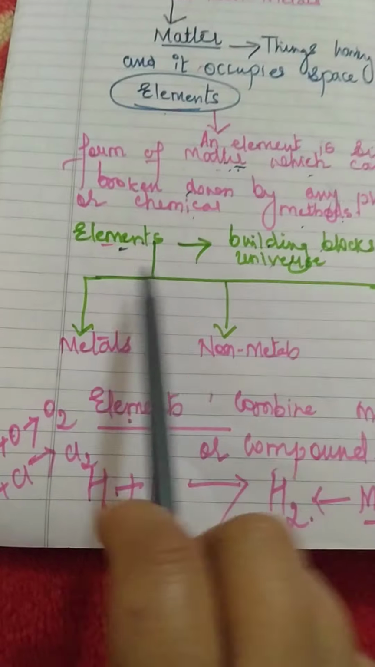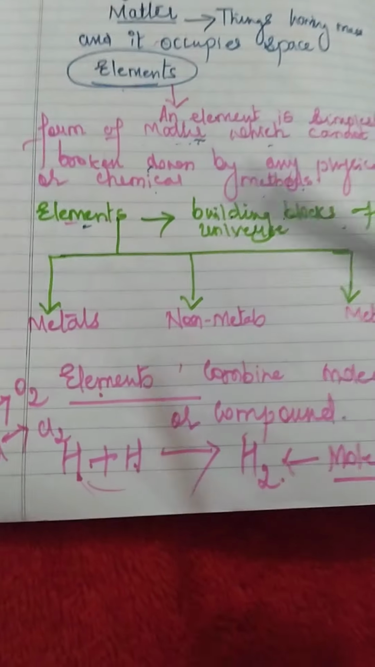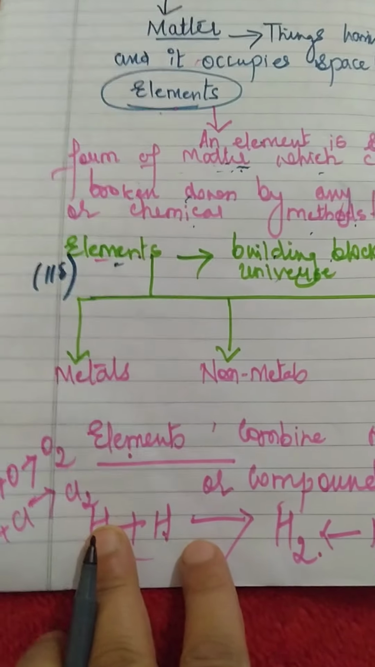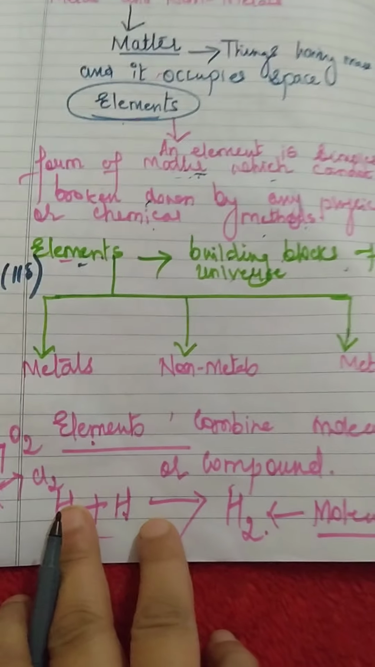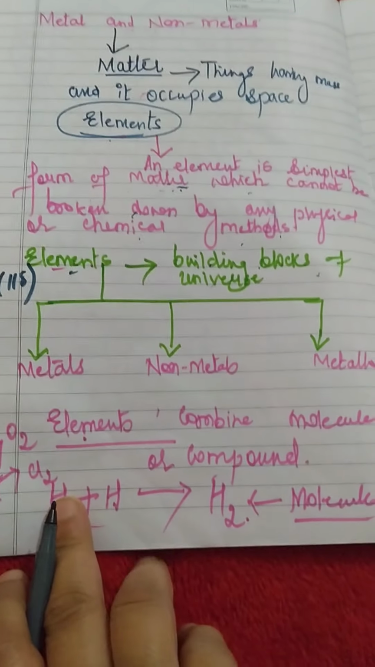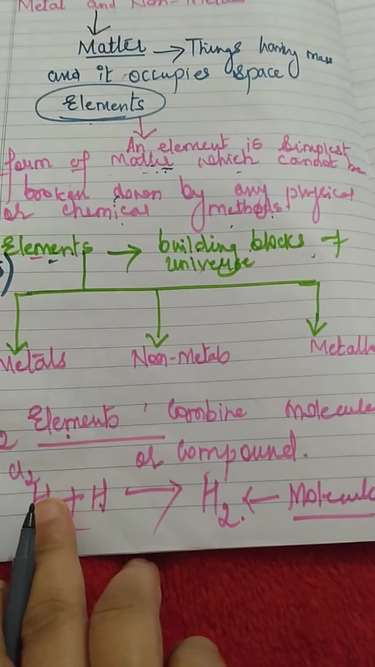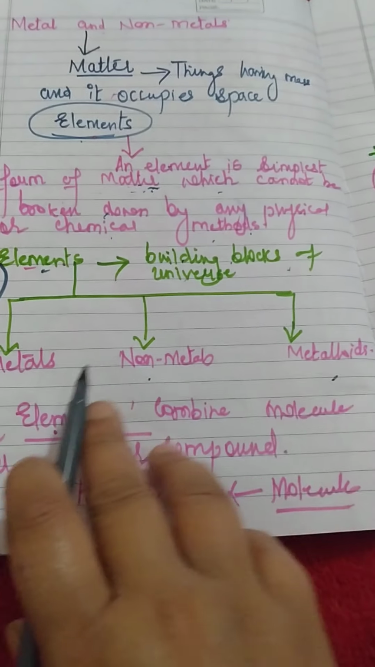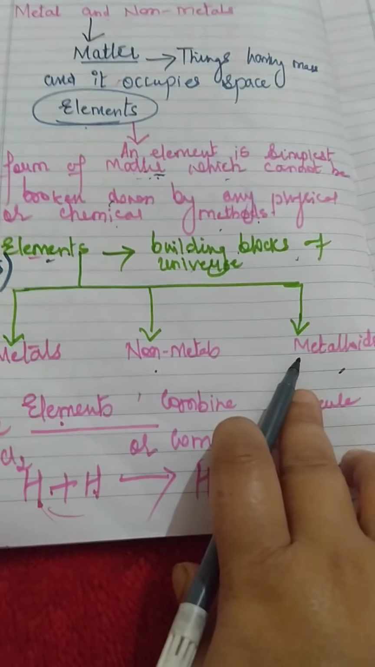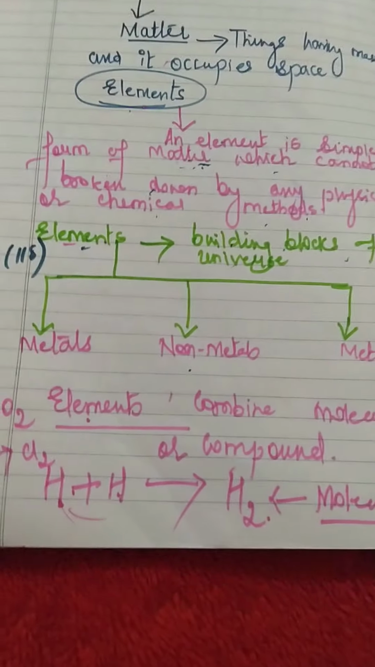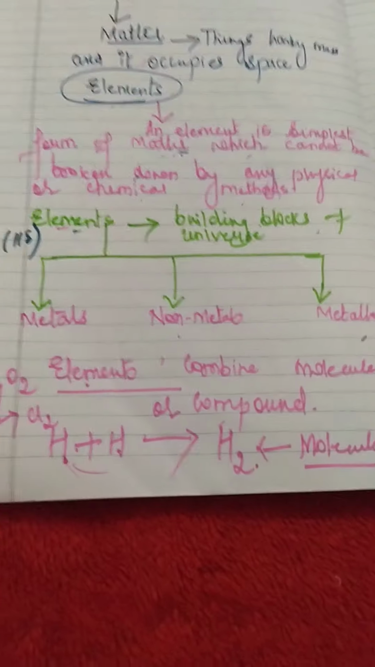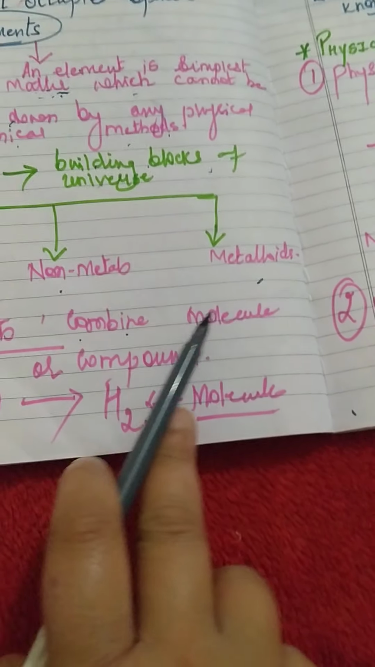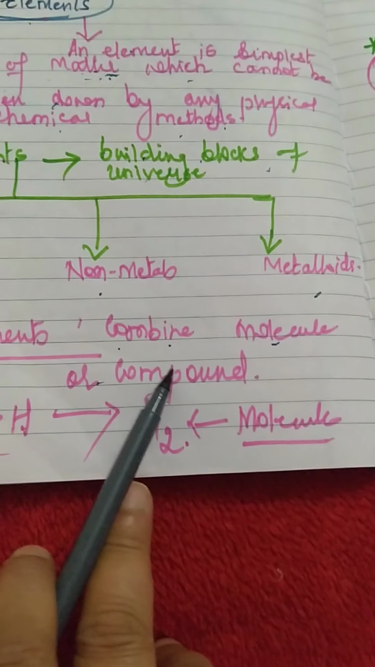Now, there are about 118 elements on the earth's surface. Out of them, some are artificial and some are naturally existing elements. Elements are divided into three basic categories: metals, non-metals and metalloids. Now we should also know what happens to elements when they combine together. When elements combine together, they form either a molecule or a compound.